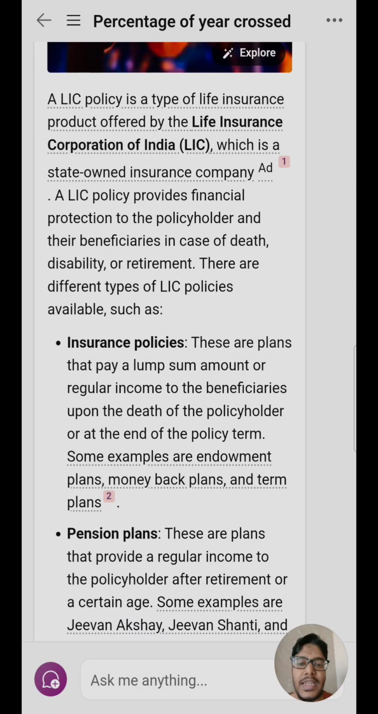The first policy that LIC has is the insurance policy, which is the most popular one. These policies provide regular income to the beneficiaries upon the death of the policyholder, or towards the end of the policy term, and the policyholder can get some sum assured at the end of the policy term. A few examples of this policy are the endowment plan, money back plan, and term plans.